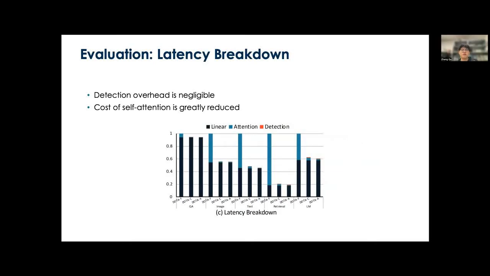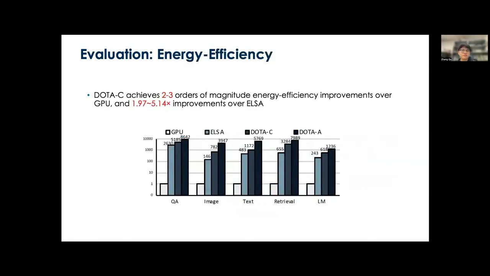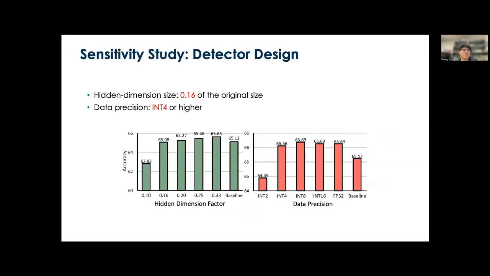The first is that the detection is negligible compared to the other parts. The second is that with DOTA, the bottleneck of the transformer has now shifted from self-attention to linear transformation layers. As for energy efficiency, DOTA-C achieves orders of magnitude improvements over GPU and 1.97 to 5.14 times improvements over ELSA. For more breakdown analysis of DOTA's performance, please refer to section 5 of our paper.